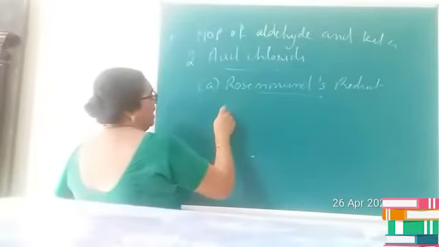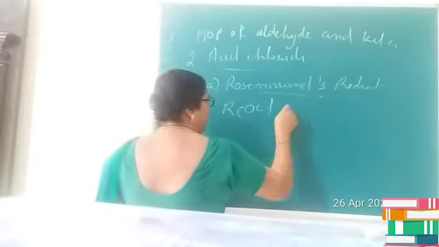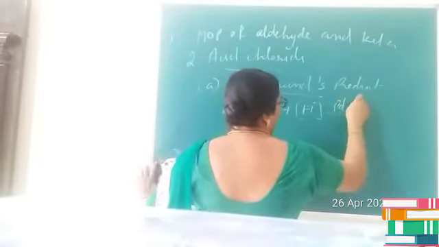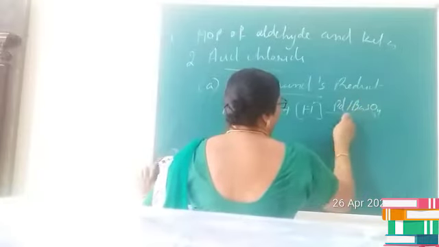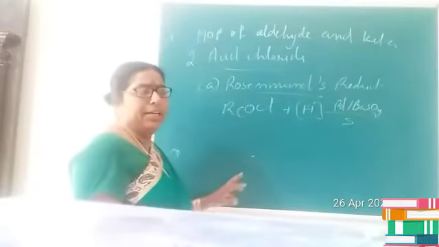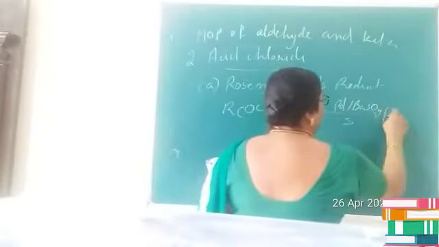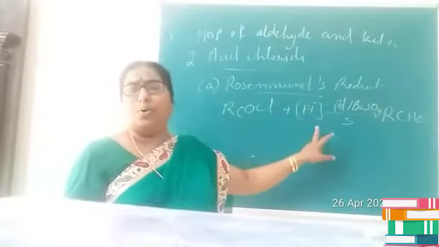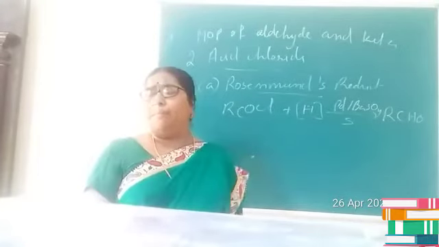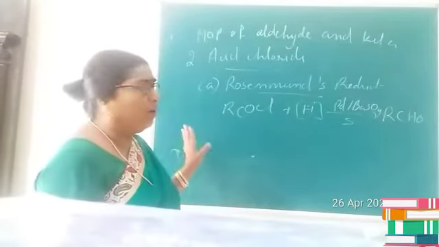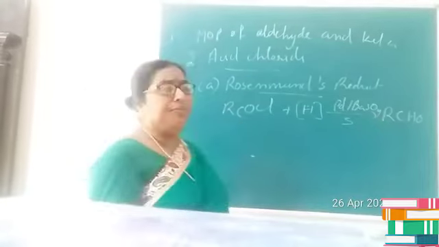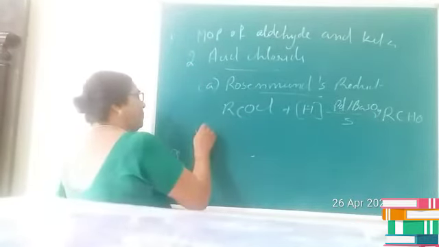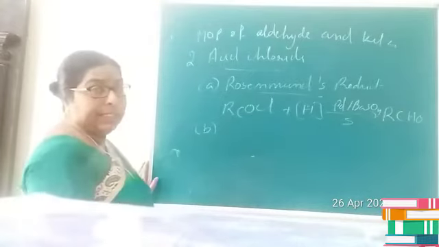In this case, acid chloride undergoes reduction with hydrogen in presence of palladium supported on barium sulfate, which is poisoned with sulfur or quinoline, and produces aldehyde as the product. Suppose you want to prepare ketone, then it is not Rosenmund's reduction.